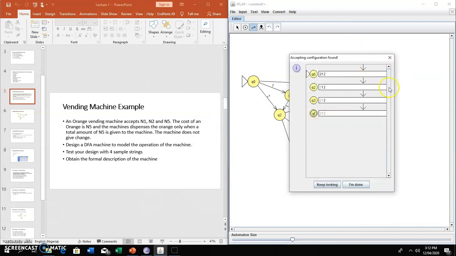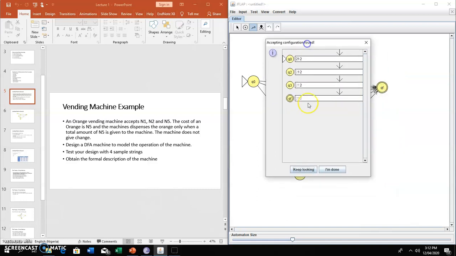Now, fast run shows this: accepting configuration found. So from Q0, 2 takes us to Q2, 1 takes us to Q3, then 2 again takes us to QF. Accepting combination found. That means that 2 1 2 is accepted on our machine.